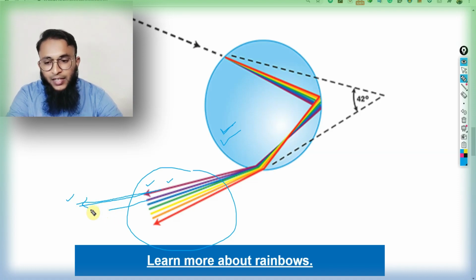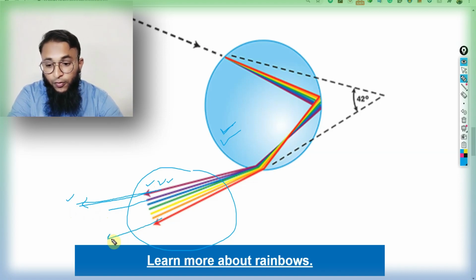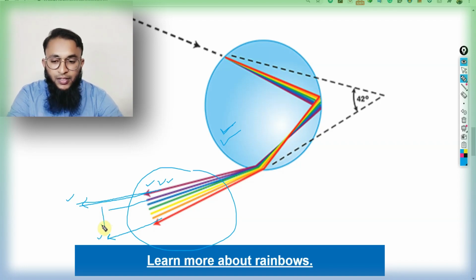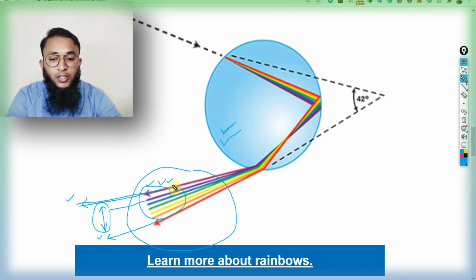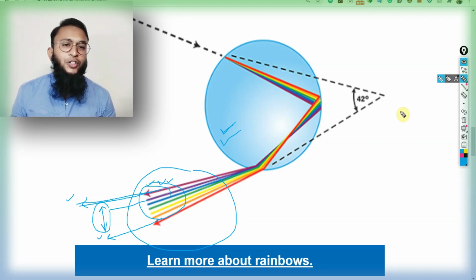If we are standing at the angle of 40 degree, we would be able to see this violet color, and if we are standing at the angle of 42 degree, we would be able to see this red color. That means if we are standing in the middle of the angle, that means if we are in the angle of 40 to 42 degree, then only we would be able to see this dispersed light, right? This was all about the dispersion of light through the droplet of water.